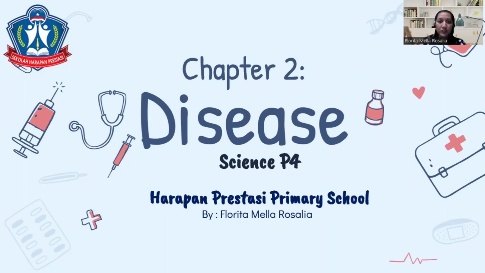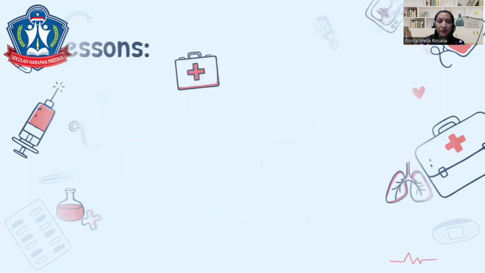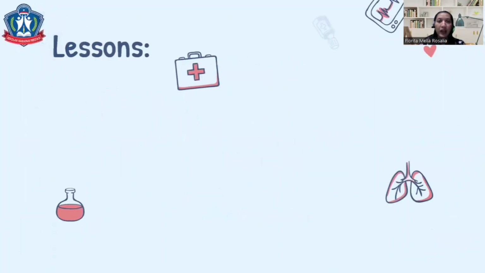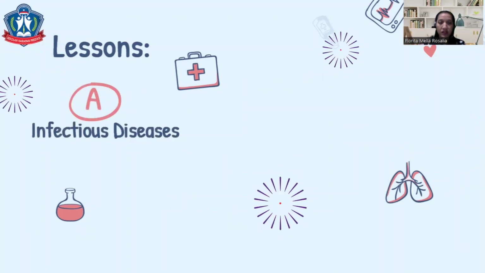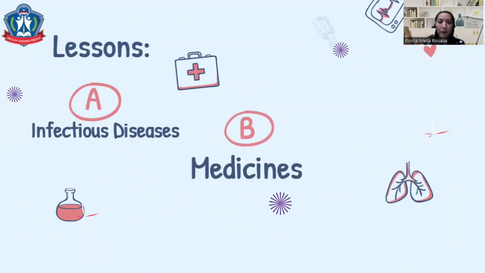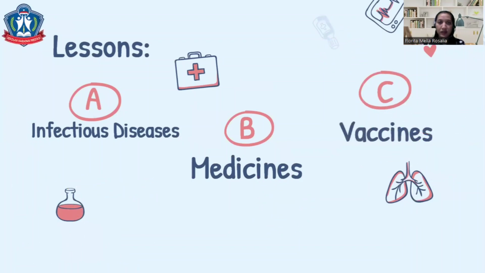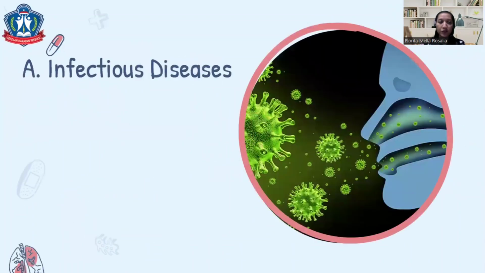Today we are going to discuss a new chapter. We are going to discuss chapter 2 about disease. So friends, are you ready for the lesson? Let's start! In this chapter, you will have 3 lessons. Lesson A, Infectious Disease. And then Lesson B, Medicines. Lesson C, Vaccines. Now we will start with lesson A, Infectious Disease.